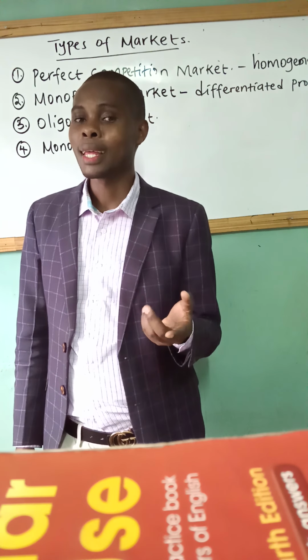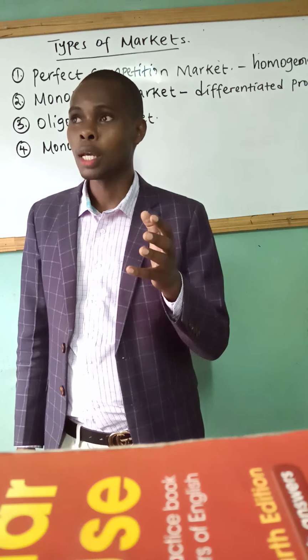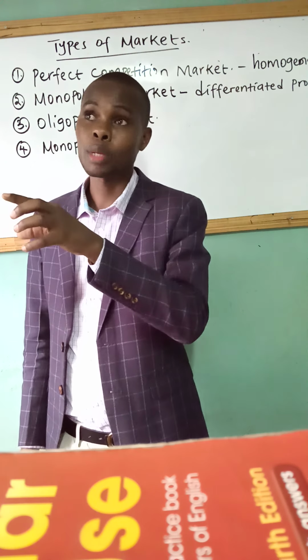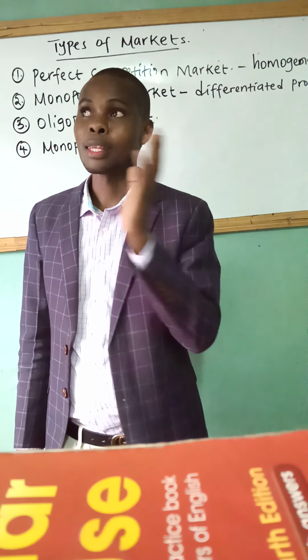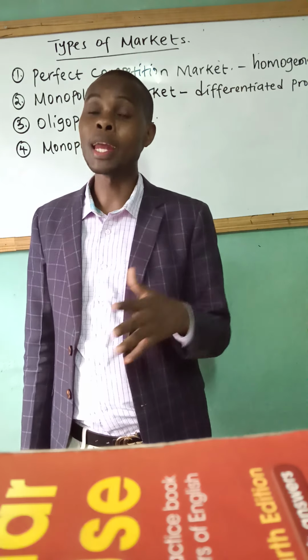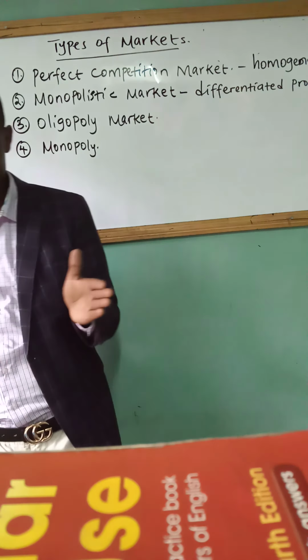You find that the difference in the perfumes is the smell. So the differentiation is in terms of smell. This perfume smells like this, this one is like this. So we have many firms that operate like that.